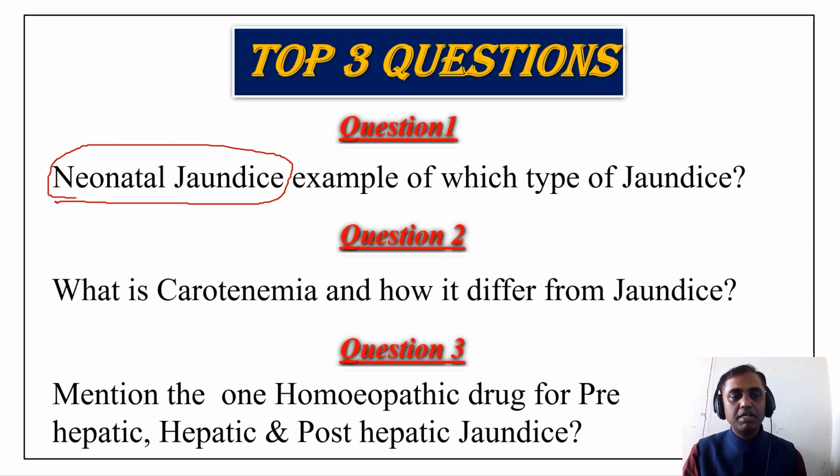So we have to understand whether neonatal jaundice is physiological or pathological, and which of the 3 types we have studied, pre-hepatic, hepatocellular and post-hepatic, the neonatal jaundice comes under. And what is carotenemia? Most of the time we are confused with this word, carotenemia. So how does it differ from jaundice? It's a very important clinical differentiation. And mention one homeopathic drug for each type of jaundice. So post your answer on YouTube.